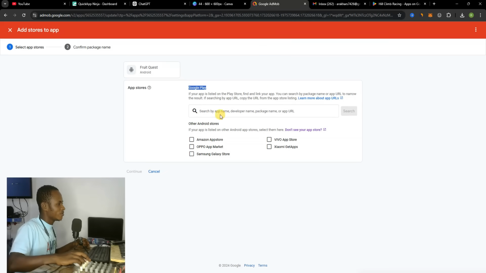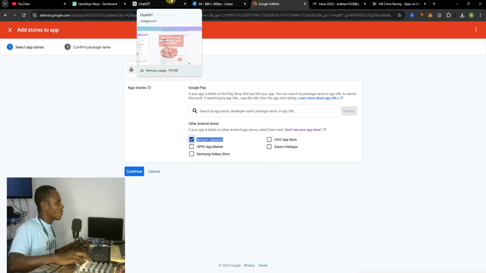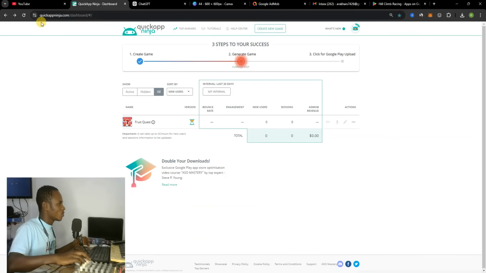And if your game is not available here, let's take it that your game is available on the Amazon App Store, you can just select that, hit continue, and add your details to it, and that is how you're going to make money with this. So that is it, guys. Now let's check if the game is ready or not. Let me refresh once again to check if the game is ready. If not ready, then I'll quit this tutorial and show you guys everything step by step in my next video.